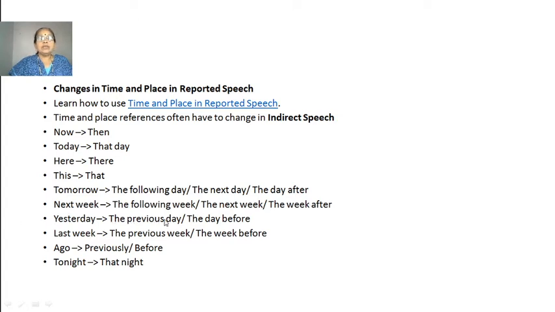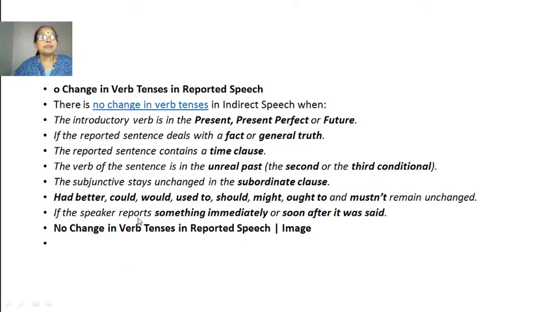Yesterday, the previous day, the day before. Last week, the previous week, the week before. Ago, previously, before. Tonight, that night. So these are the changes. If these words are in direct speech, it will become like this. Okay.